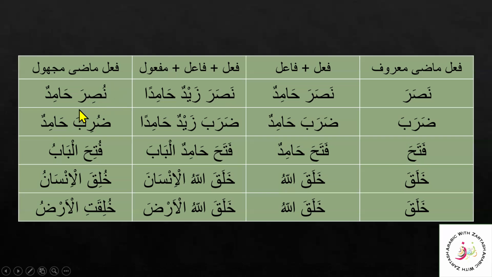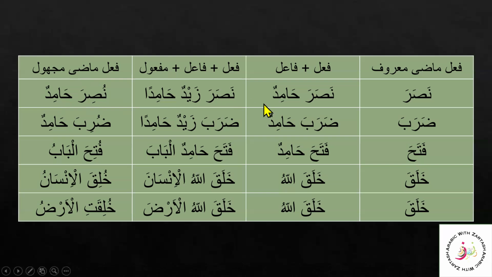To make it into a majhul or the passive form, we know that the fi'l will be changed into the u-i sound, Nusira. Nasara becomes Nusira, Hamidun, while this remains because who was helped? We know that. Hamidun was helped. So it will be a Naib al Fa'il.